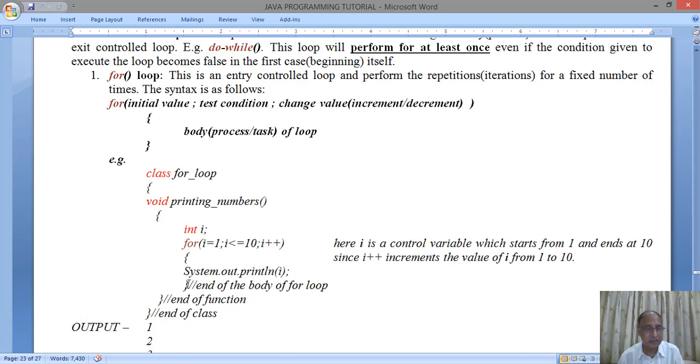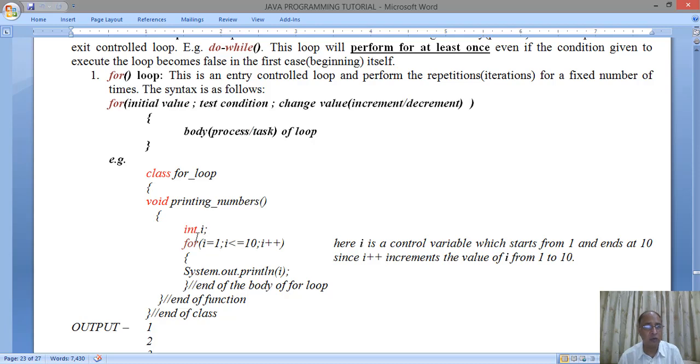Now inside the curly braces, that is the body of the loop, we have System.out.println(i), which means we are printing the value of i, which will start from 1 and go up till 10 and vary from 1, 2, 3, 4, 5 up till 10. So this is the body of the loop and it will end here. This is the end of the function and this is the end of the class. So this is a small program to illustrate the working of a for loop.